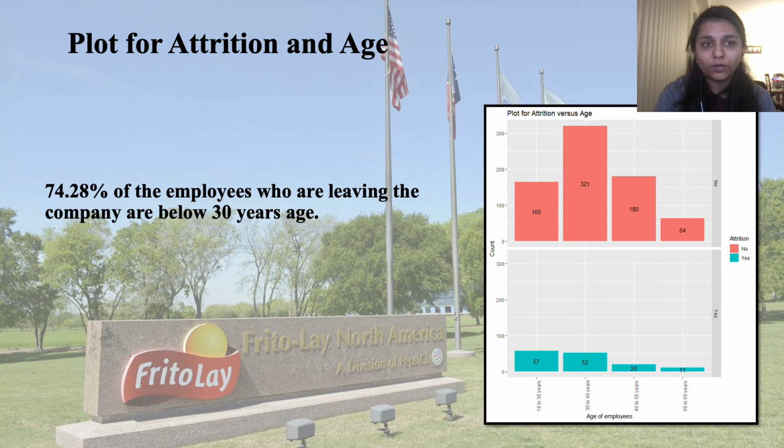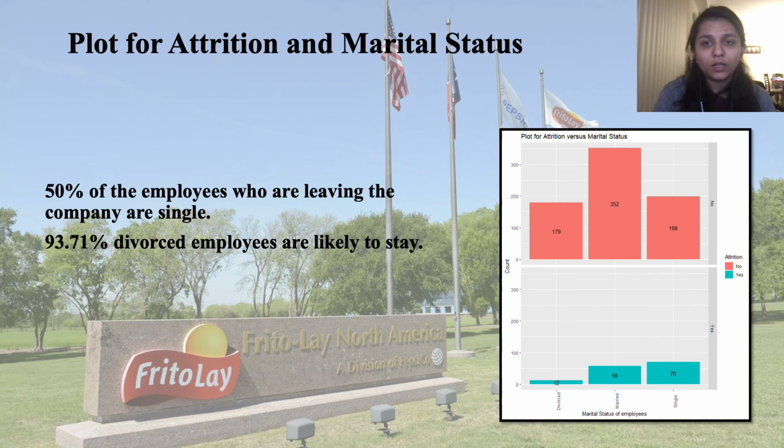Looking at the graph for attrition and age, it seems that the employees who leave the company fall under the category of 19 to 30 years of age. It is approximately 74.28% of the employees who leave the company. Looking at marital status for attrition, we found that employees who leave the company are mostly single. It is approximately 50%. We also found that mostly divorced employees in the company are likely to stay.